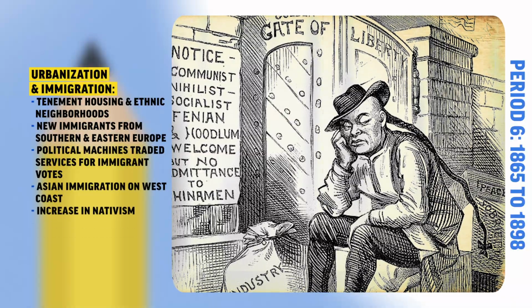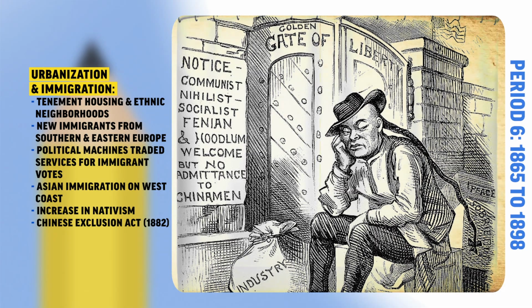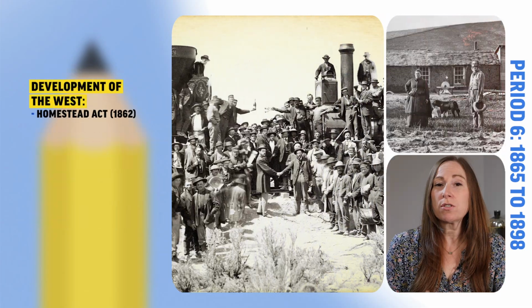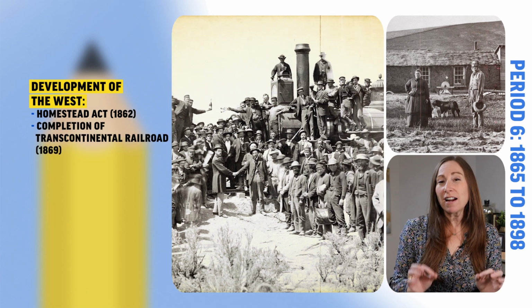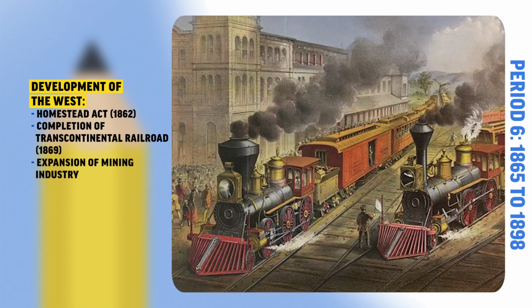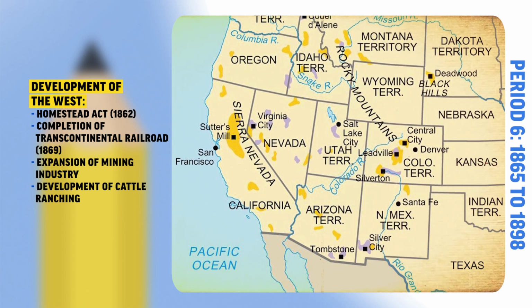Nativism also increased, especially against Chinese immigrants who arrived on the West Coast, which led to the passage of the Chinese Exclusion Act. As Americans moved west under the Homestead Act, corporations also looked west. The Transcontinental Railroad was finally completed in 1869, connecting the east and west coasts, and railroads expanded across the west through government land grants. Mining and ranching were also set up in western territories.